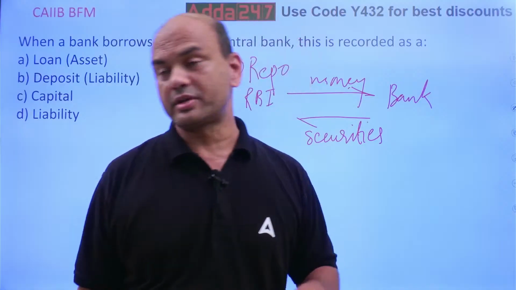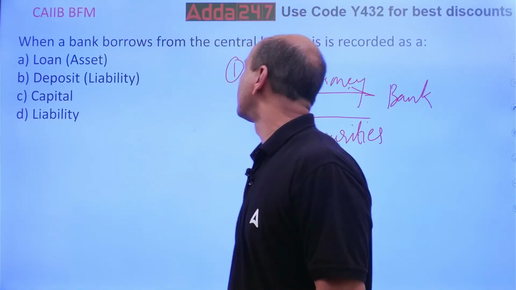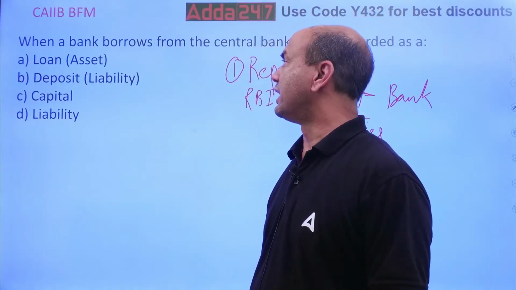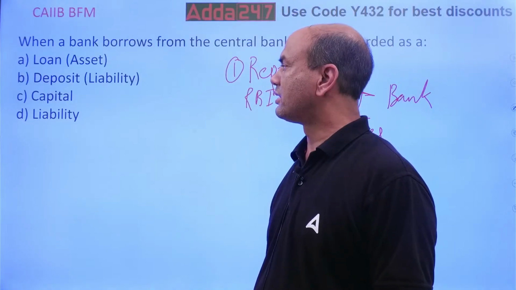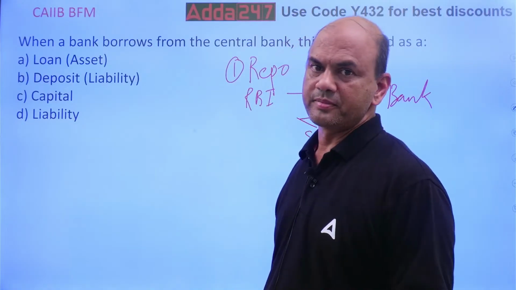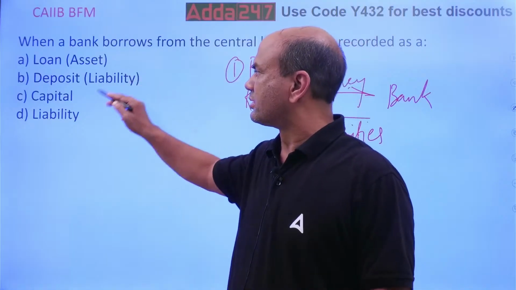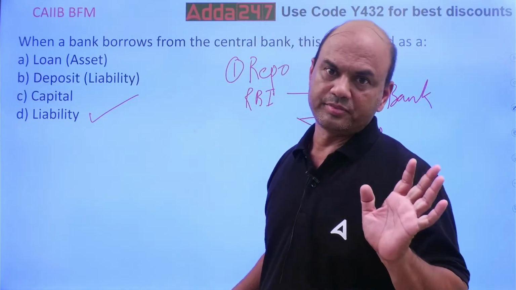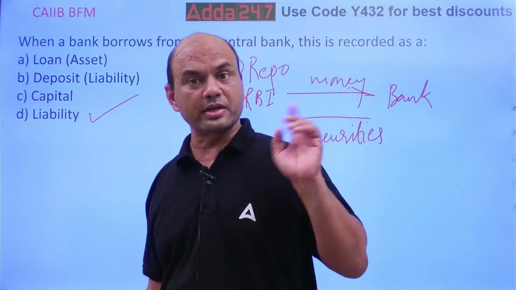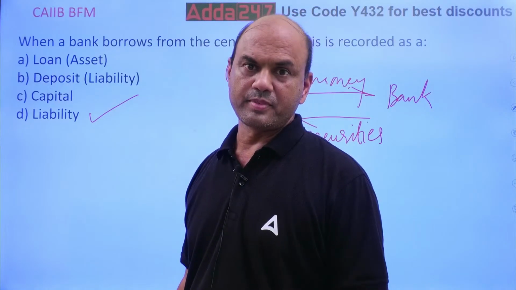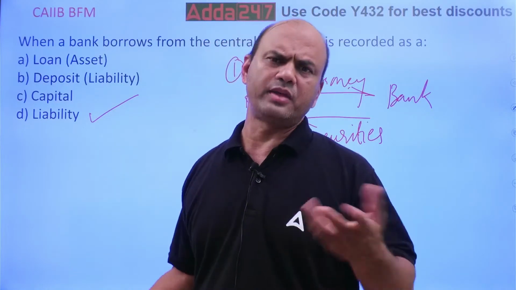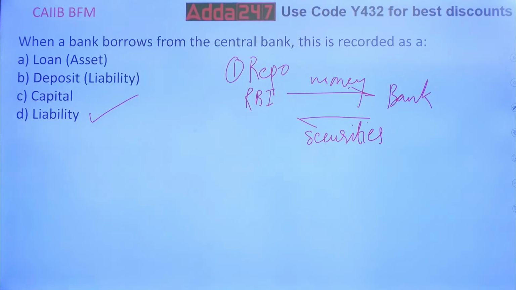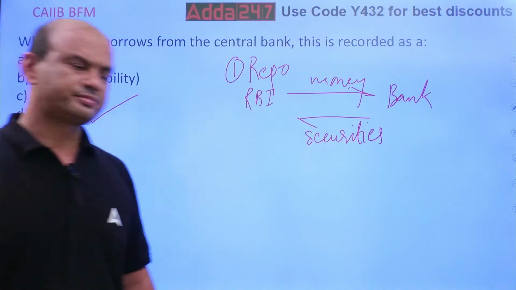Got it? So coming back, when a bank borrows from the central bank, it is called what? Loan, asset, deposit, liability, capital or only liability. You will get confused over here, B and D. So the answer is D. It's pure liability. It's not a deposit liability. Deposit is from the customers. Okay. So here I have taken a loan from RBI and I have to repay it. Simple. I have to repay that loan. Isn't it? Got it? Clear? Move on.